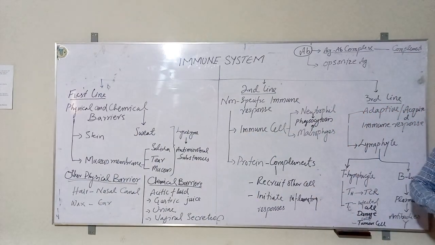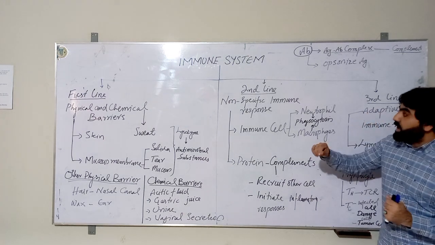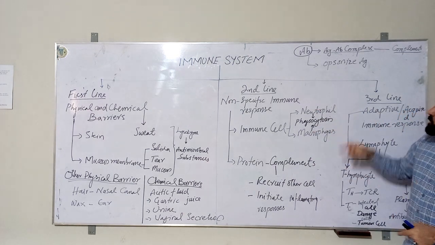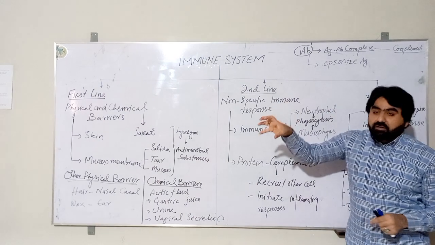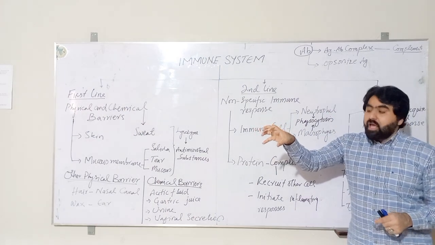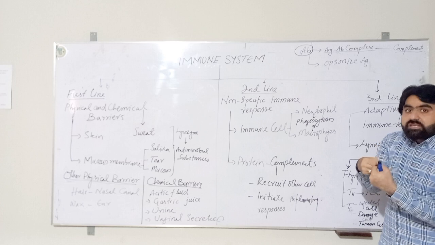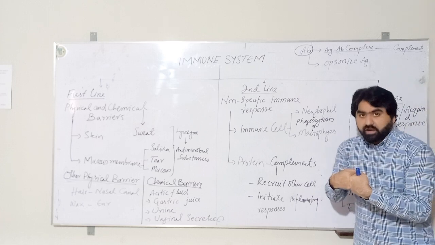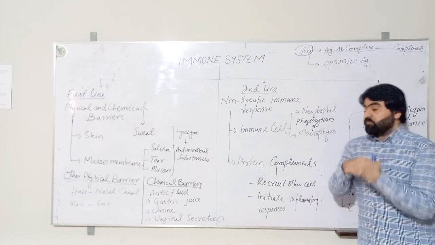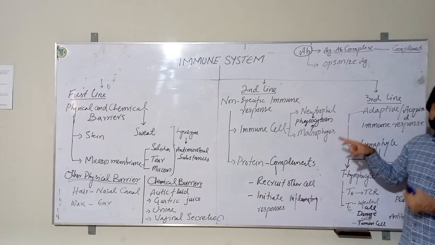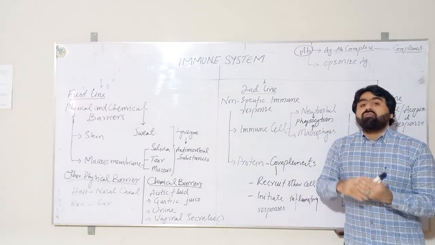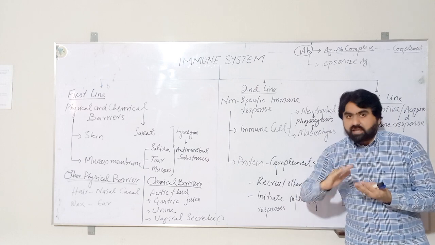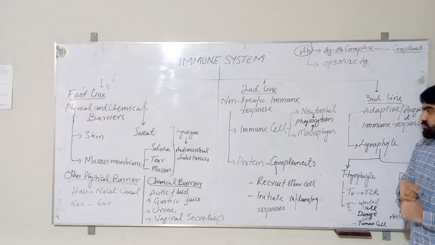So in the second line of defense, when microorganisms cross the first line, the neutrophils and macrophages try to engulf that foreign invader and phagocytose it in order to kill the invading microorganism. So these two immune cells perform the function of phagocytosis for the elimination or killing of microorganisms.